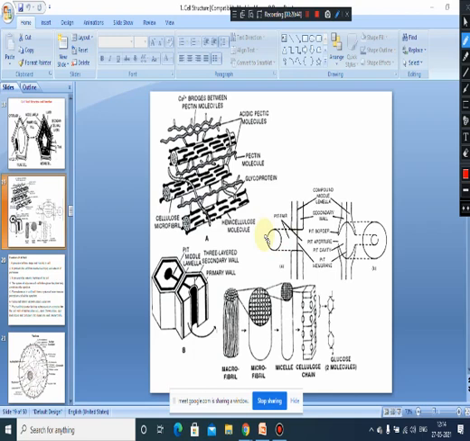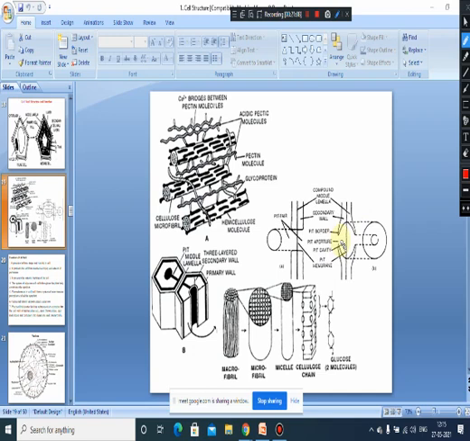But in a bordered pit, what happens? The pit chamber becomes flask-shaped. You can see this is the pit aperture and this is the pit chamber, and it gets the shape of a flask, with a narrow pit aperture. So this pit aperture is a bit narrow.